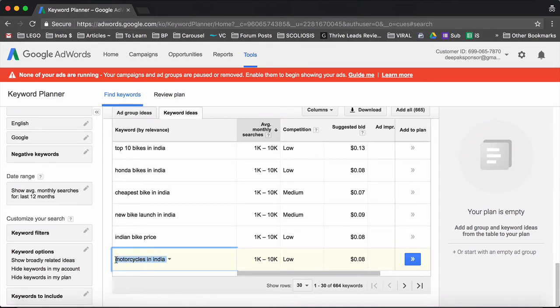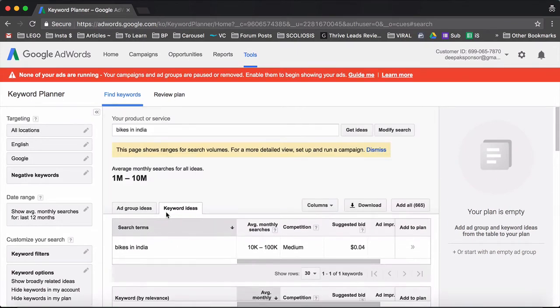If you have already read my Google AdWords mastery course, you would know that Google AdWords is very important, and you need a Google AdWords account to try out and experiment with it. So that's about some basic keyword research with Google AdWords.